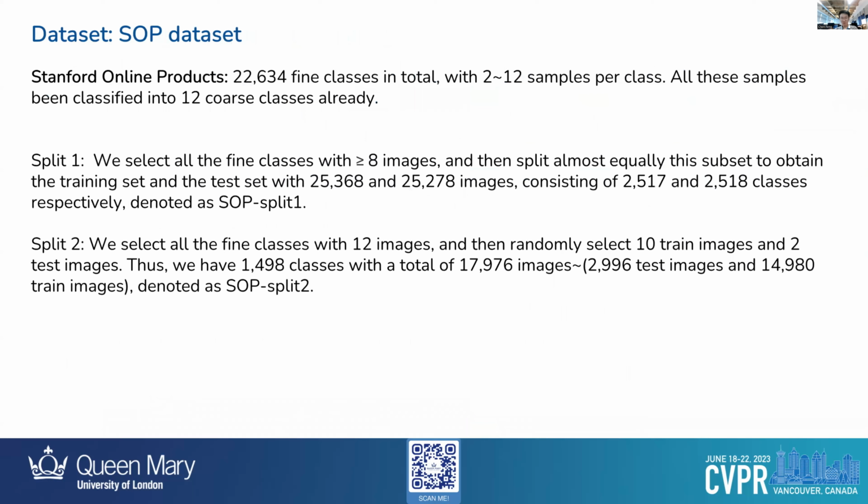For the Stanford Online Products dataset, we have 2 different subsets. For split 1, we follow the setting of the image retrieval task. We select all fine classes with more than 8 images and evenly split them into train and test set. For split 2, we select all fine classes with 12 images and select 10 images as training, while the remaining 2 images as test.